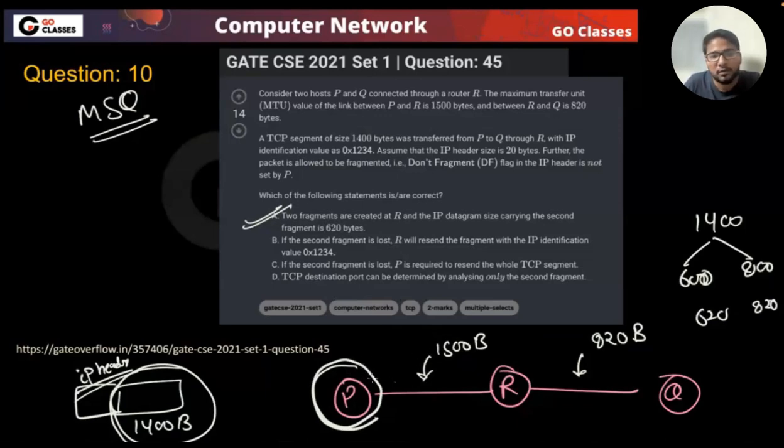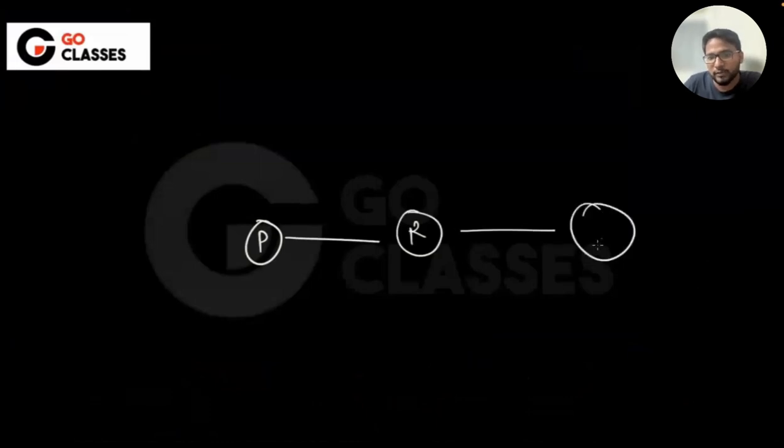But if P is the source, fragmentation can also happen at the source, which means if P itself is sending the fragmented packets, then only will it send the fragments. See what I'm saying. Let's suppose this is P, this is R, and this is Q. Listen carefully.